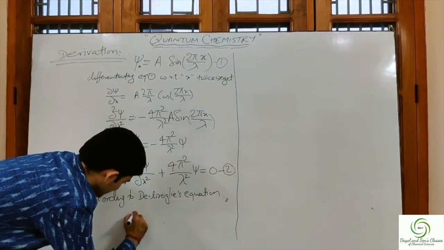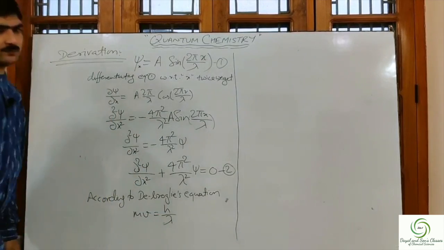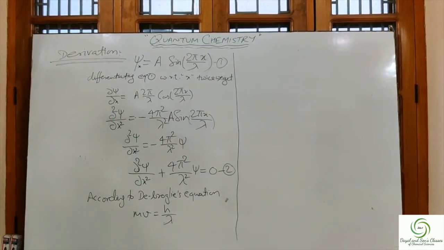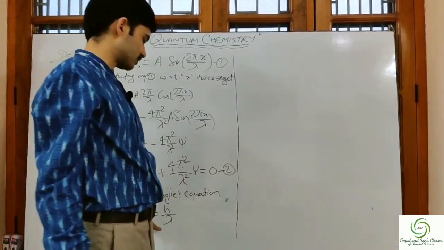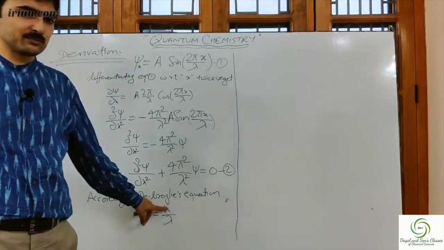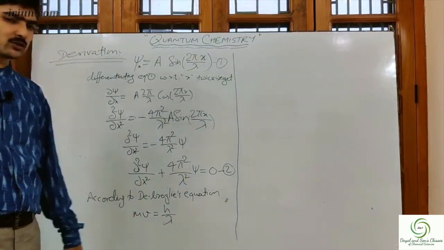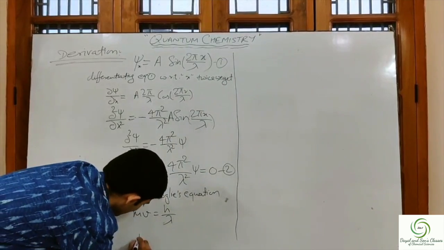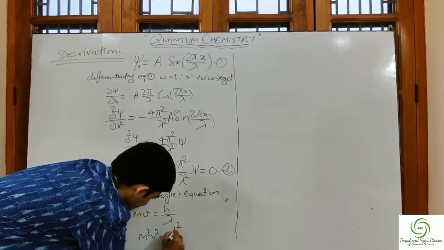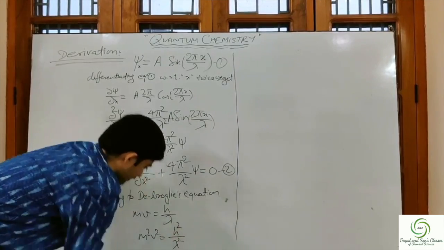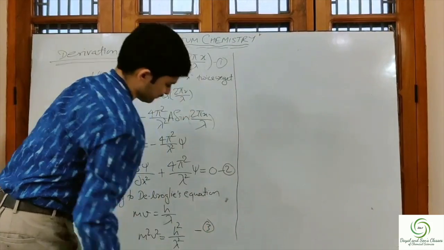We know that mv is equal to h upon lambda, where m is the mass of the electron, v is the velocity of the moving electron, h is the Planck's constant, and lambda is the wavelength. Now if we square both sides, what do we get? m square v square is equal to h square upon lambda square. Let us mark this equation as number 3.